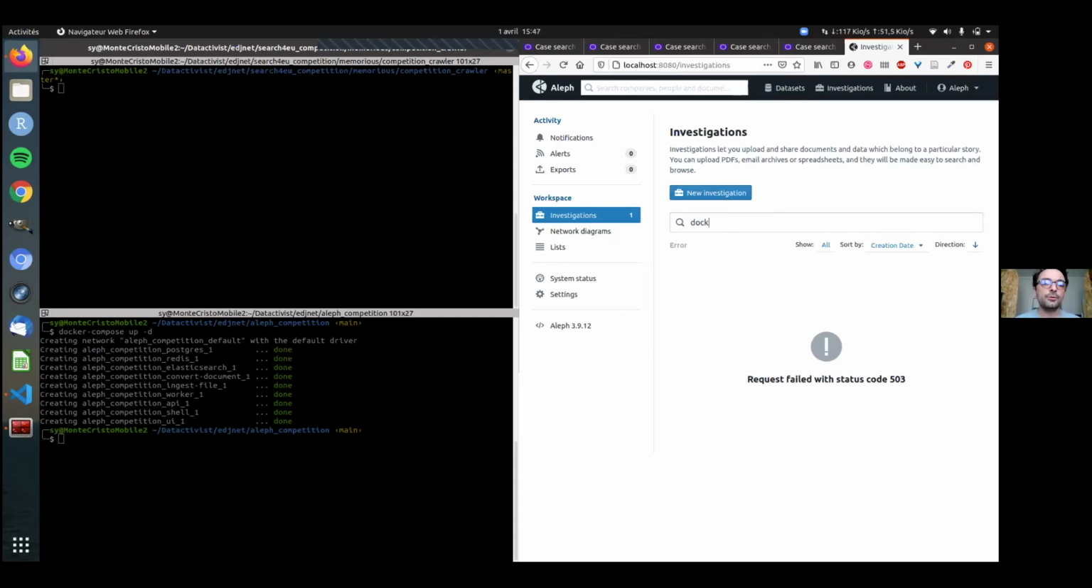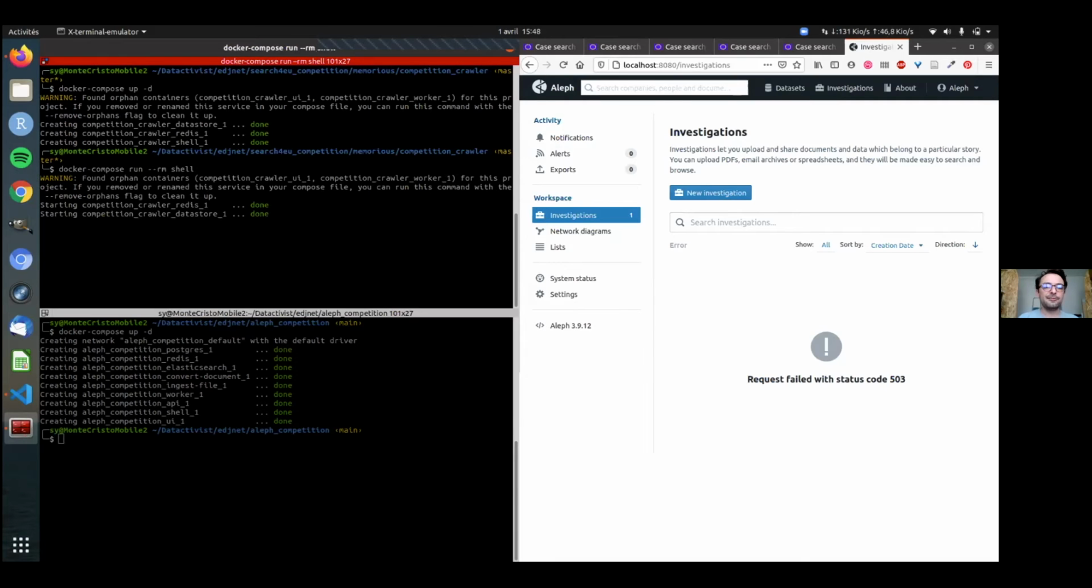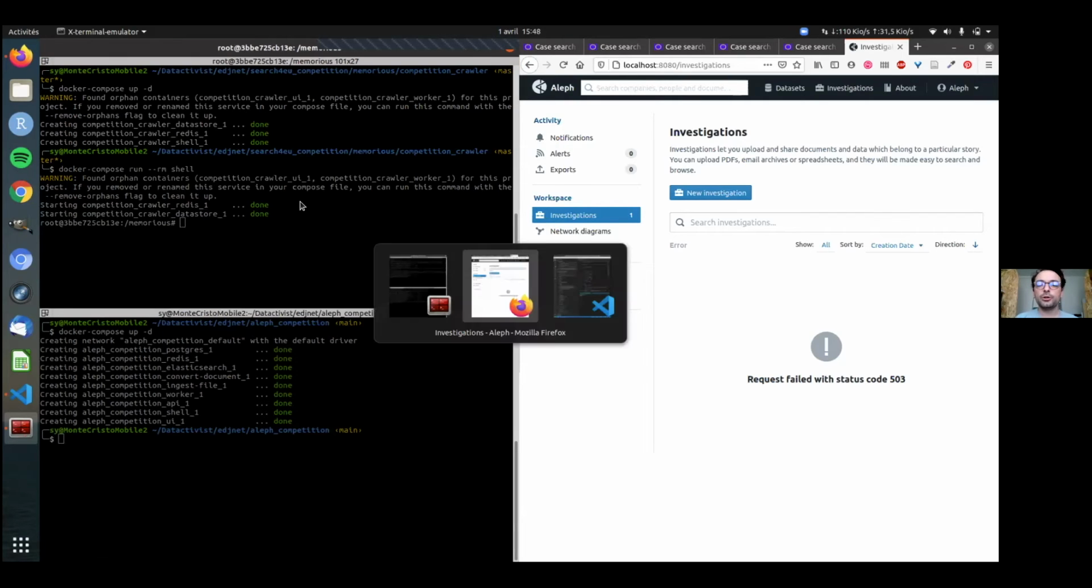So now what I will do is launch the other end of the setup, which is Memorious. Memorious will give me a small interface. So it's just here. And what I can do is activate what we call the crawlers.